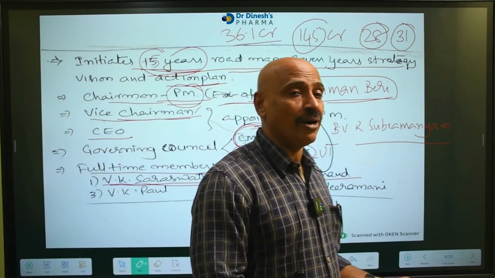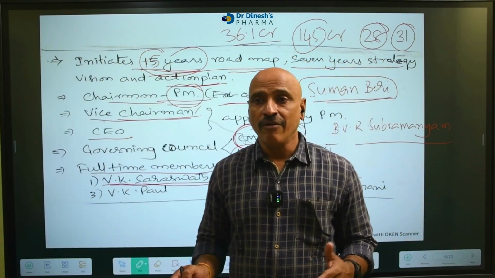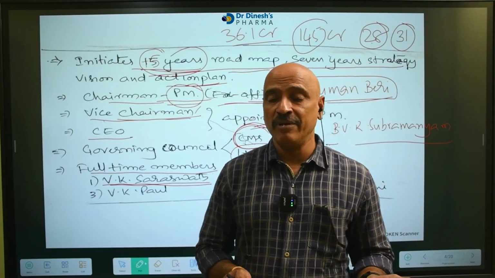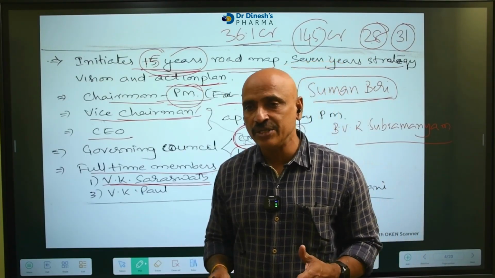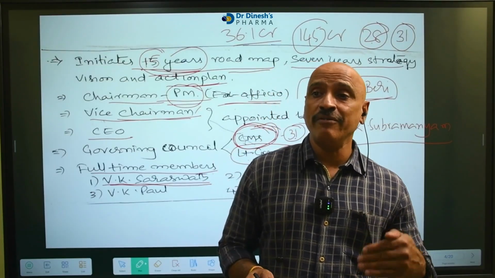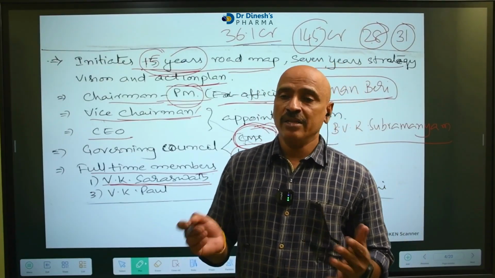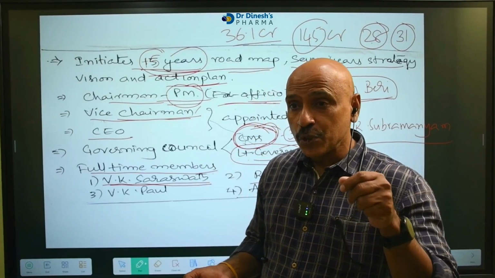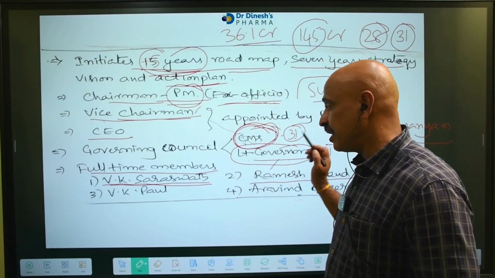He is also a member, because our country depends mainly on agriculture. 58% of the people at present also depend on agriculture in our country. Previously it was 85% at the time of independence, but even now 58% of people depend either directly or indirectly on agriculture. That's why one agriculture scientist is also required in NITI Aayog.